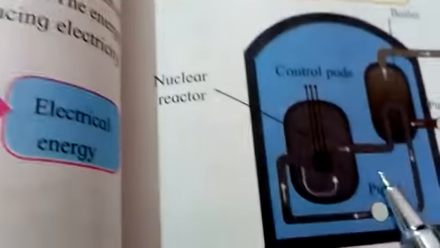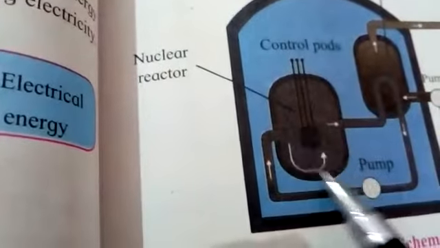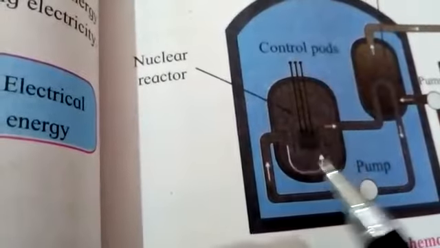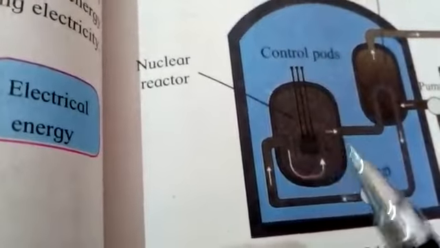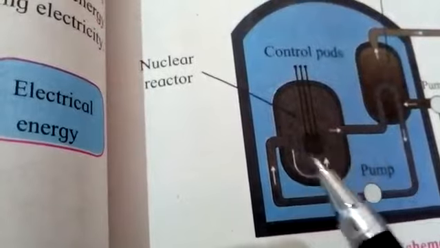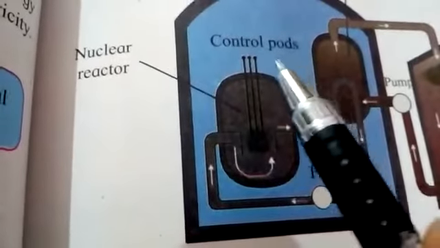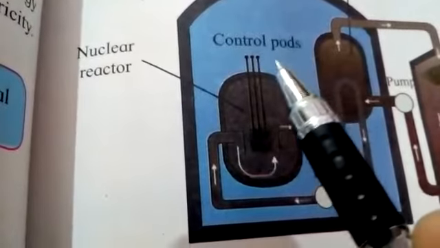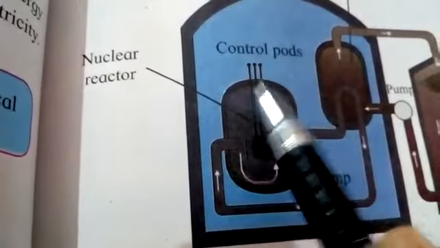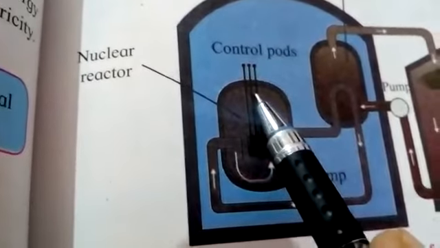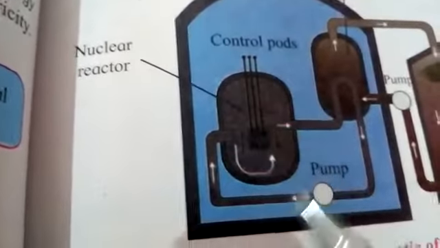Now you can see the schematic representation of the nuclear power plant. So this one is going to be the nuclear reactor. It is a vessel in which radioactive elements like uranium and thorium, or plutonium, will be taken as fuel, and these are going to be the control rods. Rod is a more authentic word instead of pots, because these rods are made up of cadmium, and these are for absorption of the neutrons, or the absorption of the harmful radiation.